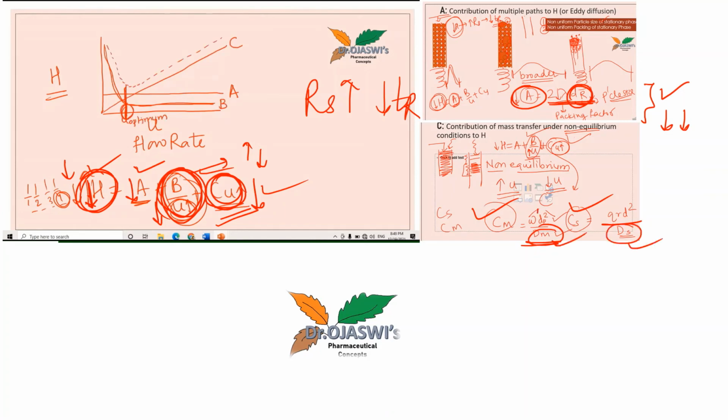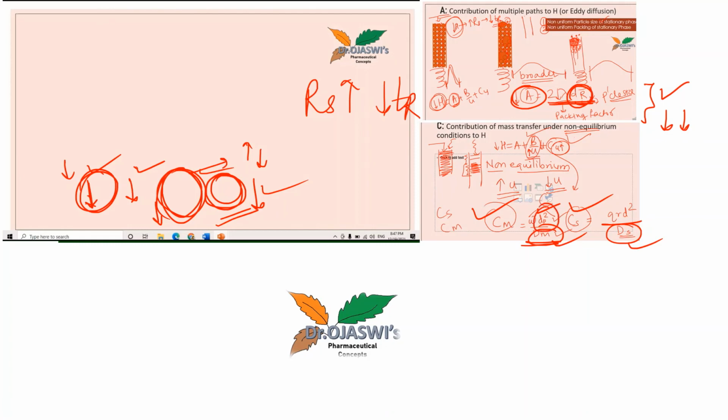But again, dp² is the particle size, and d is the thickness of stationary phase. Since this is a numerator, if this is lesser, then only these will be lesser. And if this C is lesser, then only I will get H lesser.